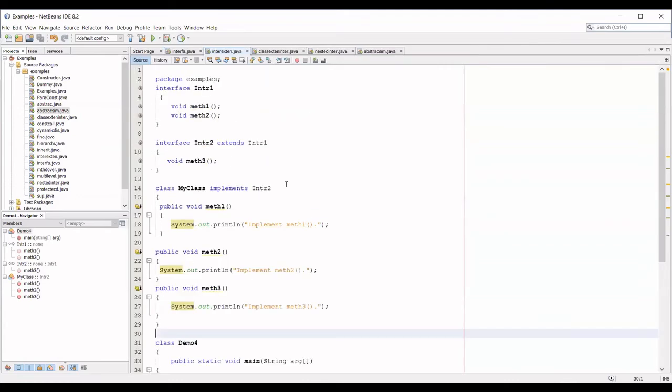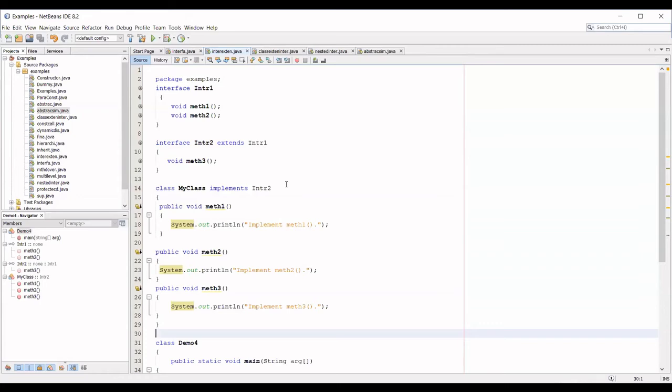So one interface can extend any number of interfaces. Can I use the implement keyword in an interface? You should not think, I want an immediate answer. Can an interface implement another interface? No, it only extends. Implementation means I'm going to write the definition of the method, and inside an interface I cannot write any definition. So obviously an interface cannot implement any interface. It can only extend another interface.